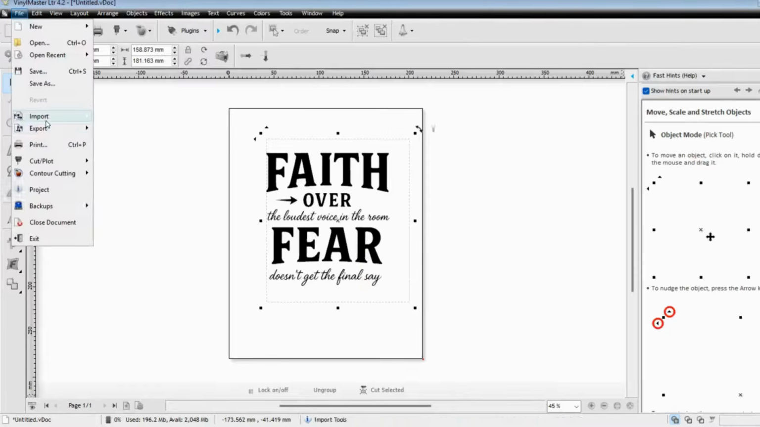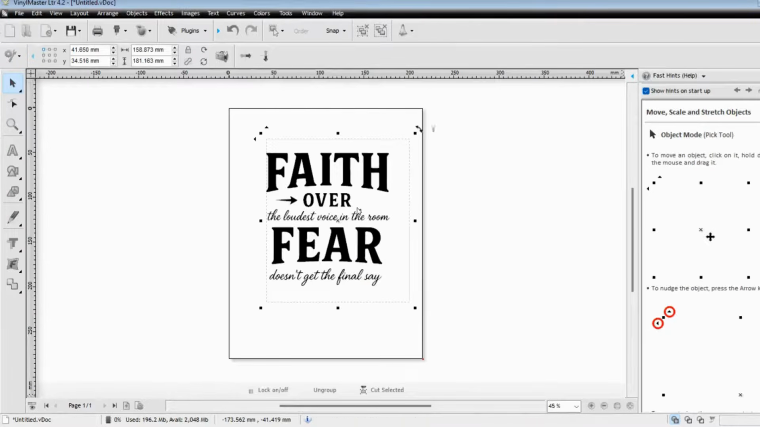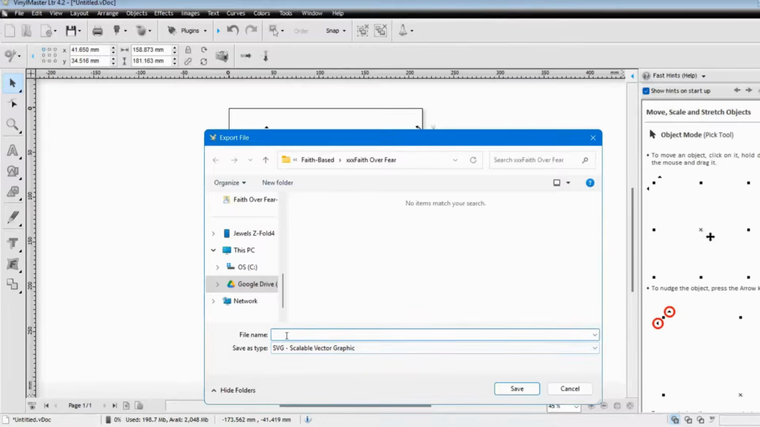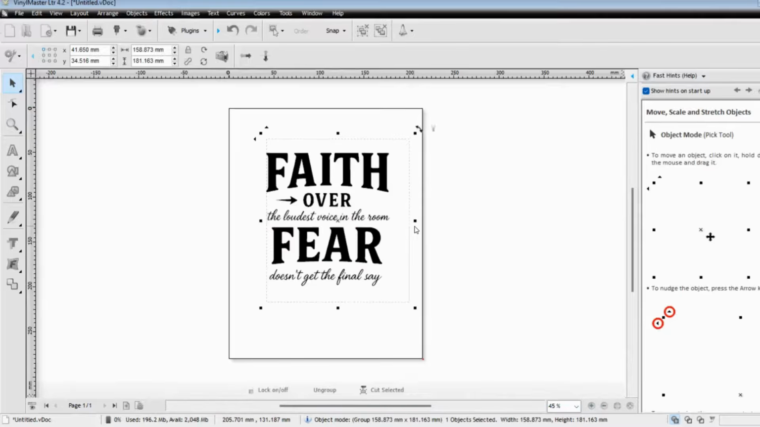Then you want to go ahead and hit file again, export file, and you want to go ahead and create your SVG, faith over fear. Boom, it's that easy. You're done. You just created the SVG.